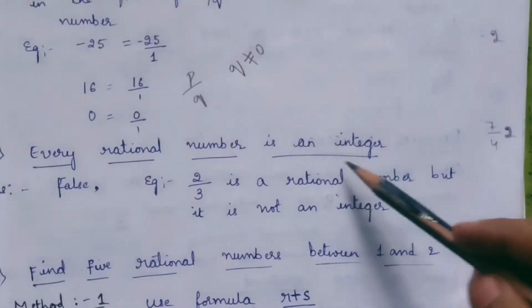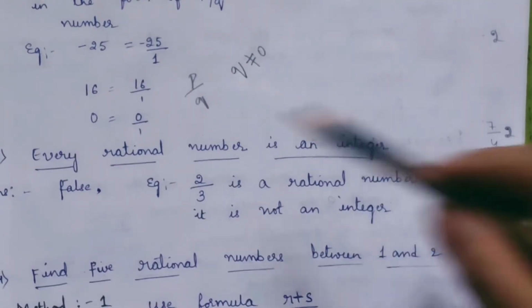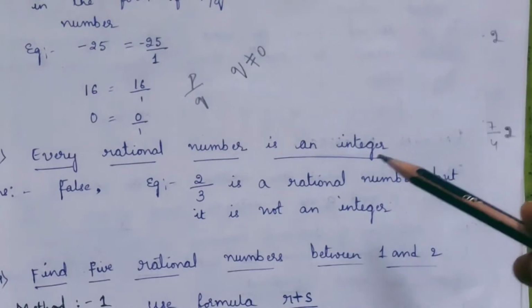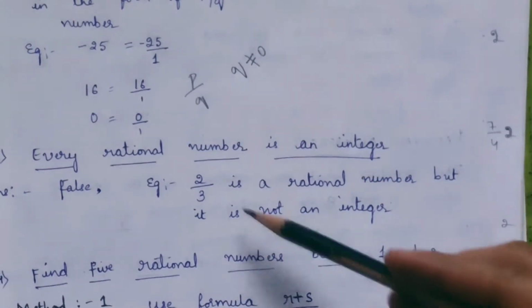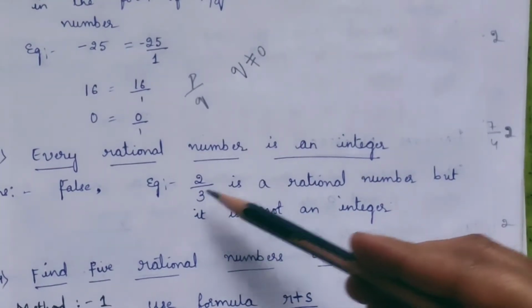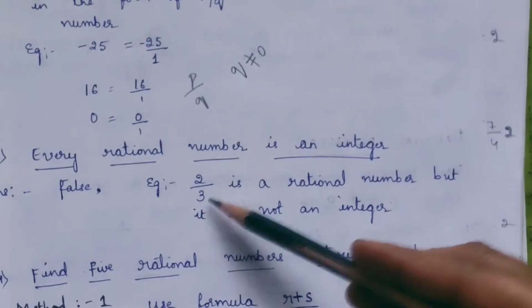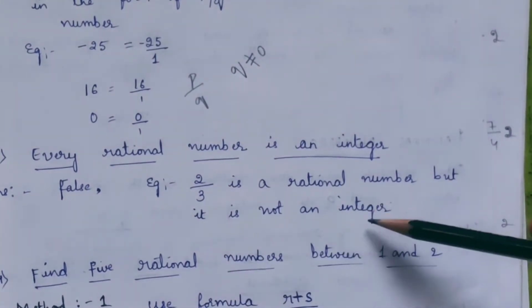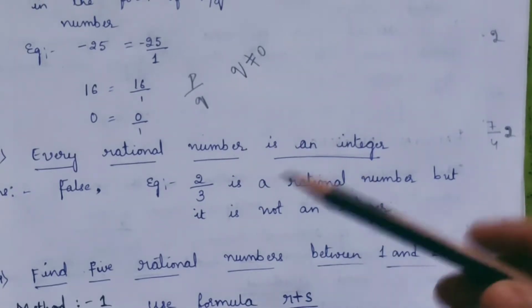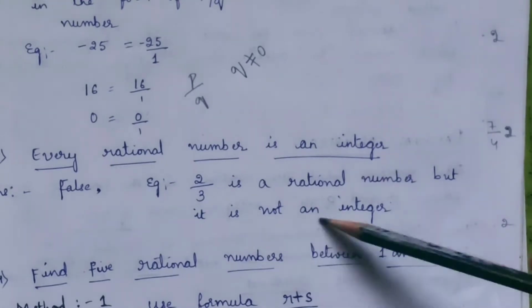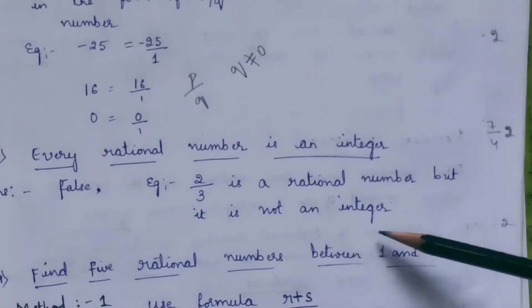Now, every integer is rational, but every rational is not an integer. This is the answer. You can give any number which is in the form of p by q and prove it is not an integer. See, I have written 2 by 3 is a rational number, but it is not an integer. Did you understand why?